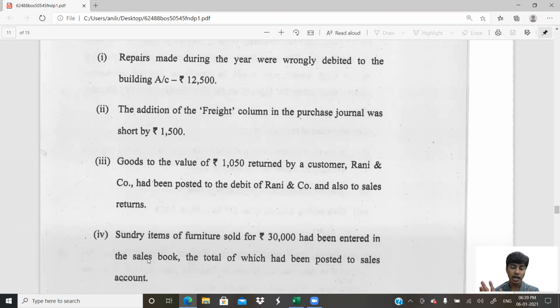What have we done? Rani and Company has been wrongly debited. Rani was supposed to be credited. Instead of crediting, you debited Rani. Does that mean sales return is not recorded? No. They further told, and also sales return is also debited. Rani and Company is also debited. I repeat, the correct journal entry should have been sales return account debit to Rani and Company account. This is the correct entry. What did they do? Sales return they debited, no problem. Rani and Company, which was supposed to be credited, has been wrongly debited.